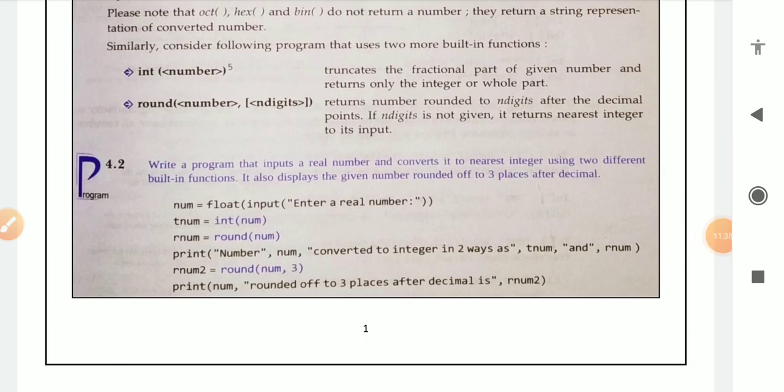See program 4.2. Write a program that inputs a real number and converts it into the nearest integer using two different built-in functions. It also displays the given number rounded off to 3 places after the decimal.